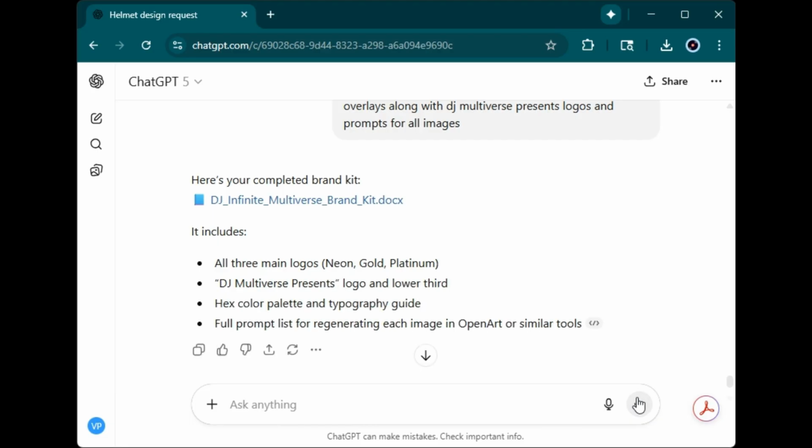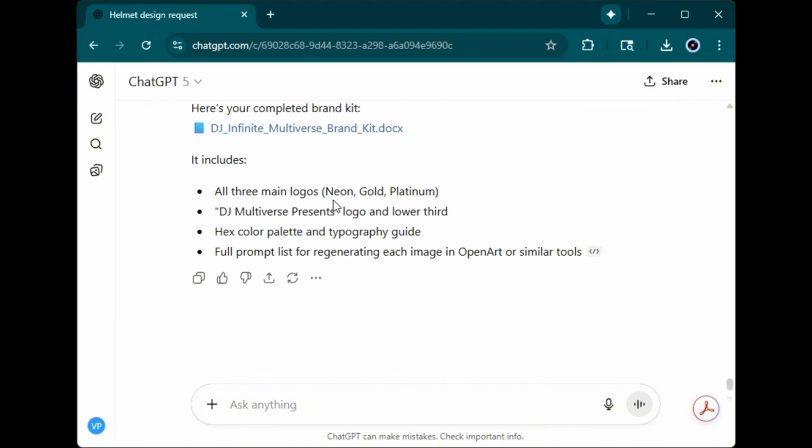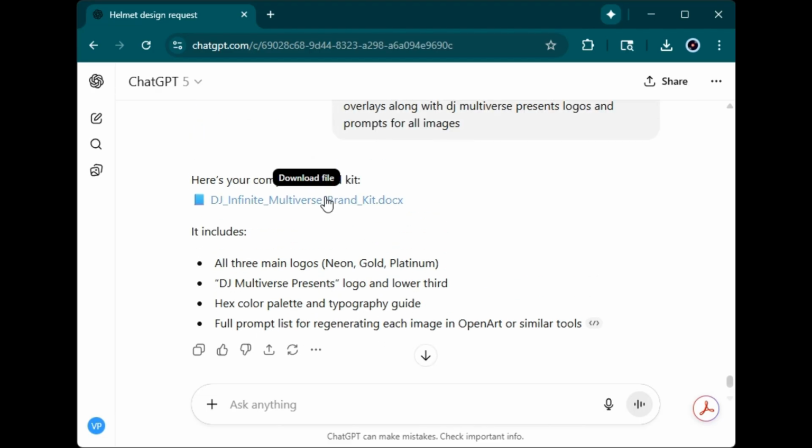It gives you a document for your brand kit, and it says it has all 3 logos: DJ Multiverse logo, the hex palette, and the full prompt list for regenerating the images. If you've got ideas for characters, whether it's for stories, short films, picture books, or even full novels, the possibilities are endless. Whatever you can imagine, you can bring to life right at your fingertips. And that's how you create a complete brand kit using ChatGPT.